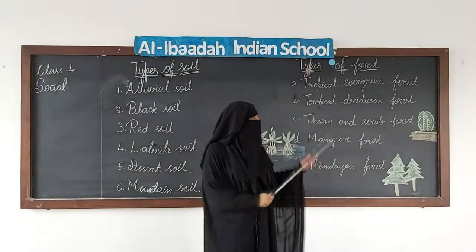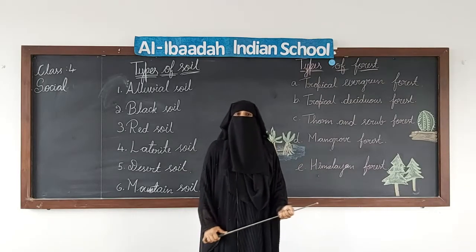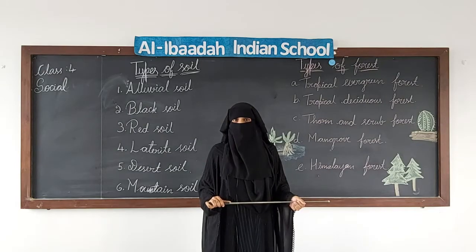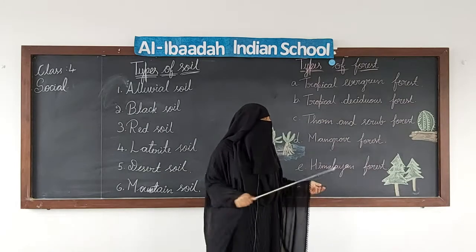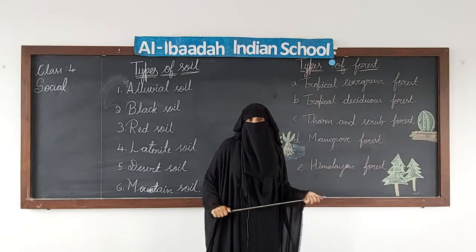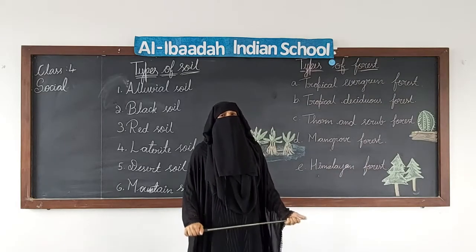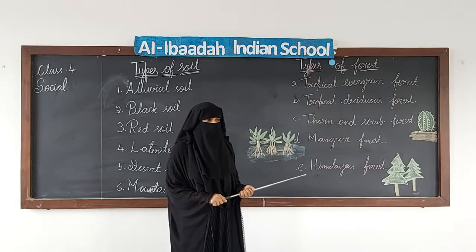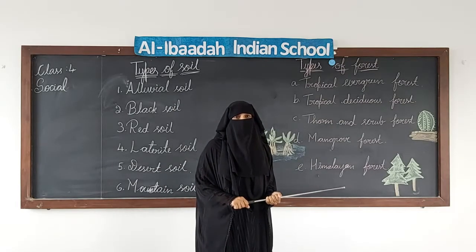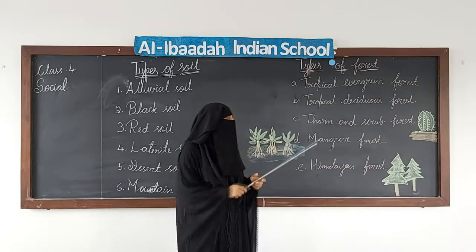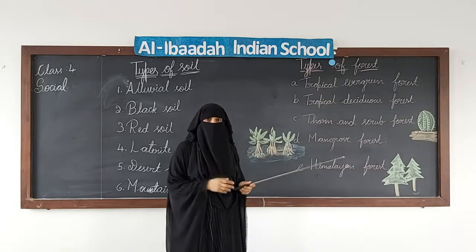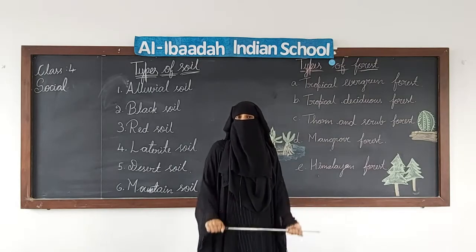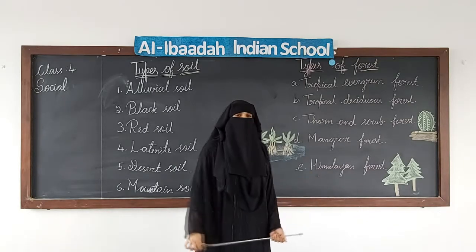So now what are the uses of forest? We need forest to prevent soil erosion. We have just seen how soil erosion happens, right? Then our wildlife animals also need forest, right? They need shelter. And we need more rainfall as well. The forest attracts clouds and we get more rainfall. And we also get fresh air. So we need to protect our forest.